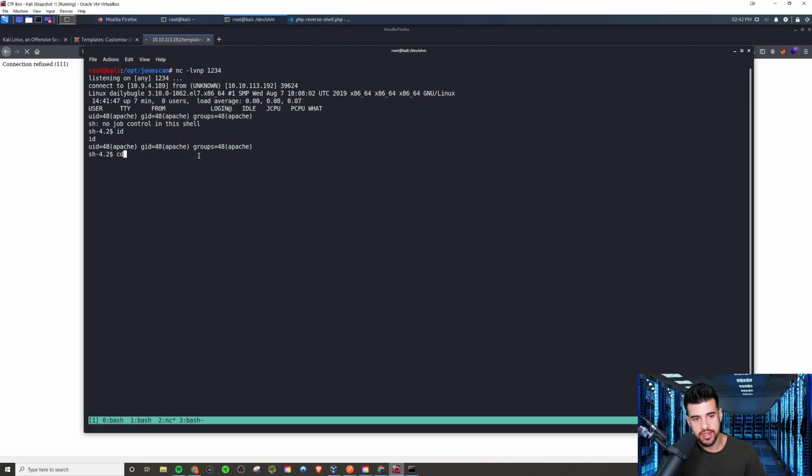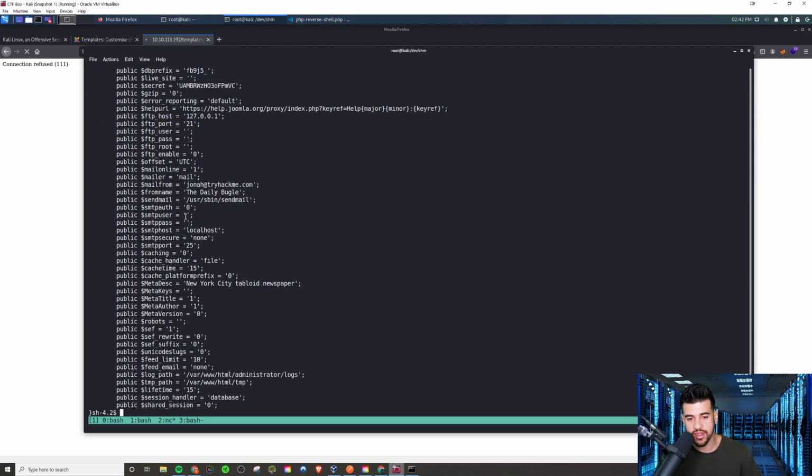But to save time, I'm going to go to /var/www/html because this is where oftentimes the files on the web server reside. One thing that's often lucrative to look for is those configuration files, to see if perhaps there are some hard-coded credentials there or anything.